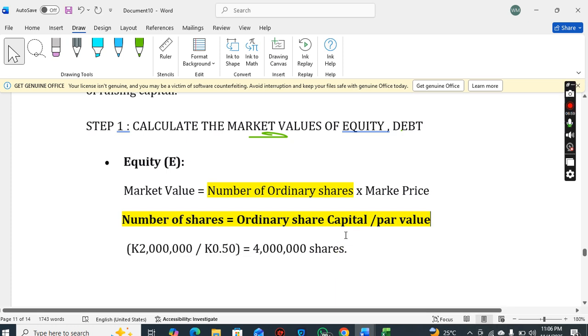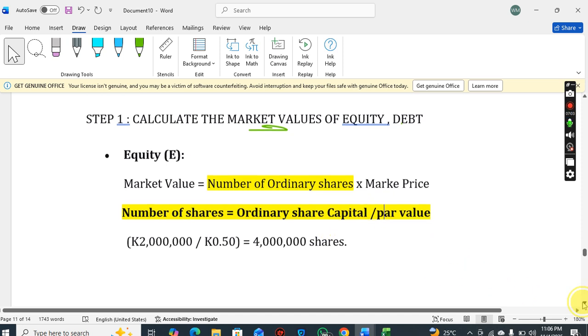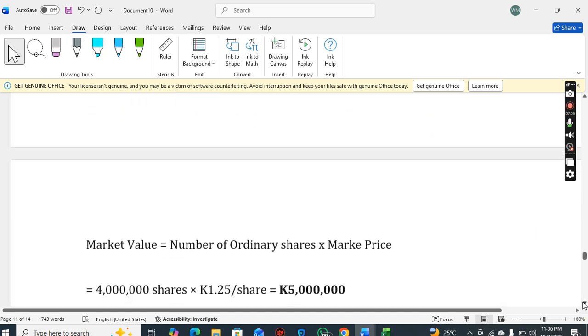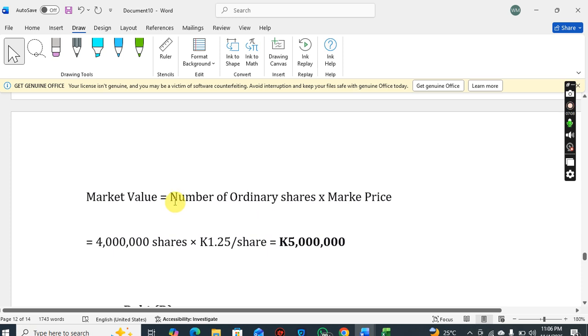Okay. So once you find the number of ordinary shares, you just multiply it by the market price. So say the market value of equity: the number of shares multiplied by 1.25 kwacha per share, because this is how much these shares for Company A are going for currently.